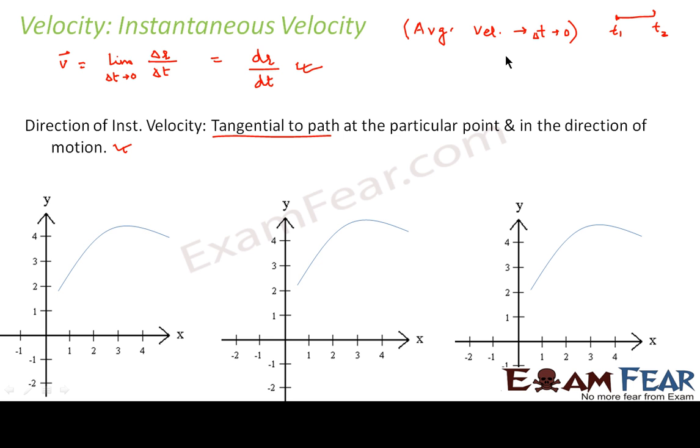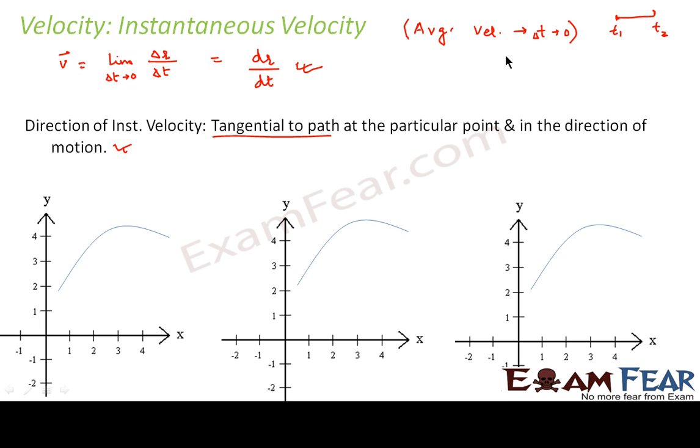Now I will show you three graphs representing the motion of the particle in two dimensions. Initially we will consider the scenario of average velocity between 2 points P1 and P2. Then gradually we will keep reducing the time interval. Reducing the time interval means the body will travel less, so the distance between P1 and P2 will keep decreasing. Finally we arrive at instantaneous velocity.